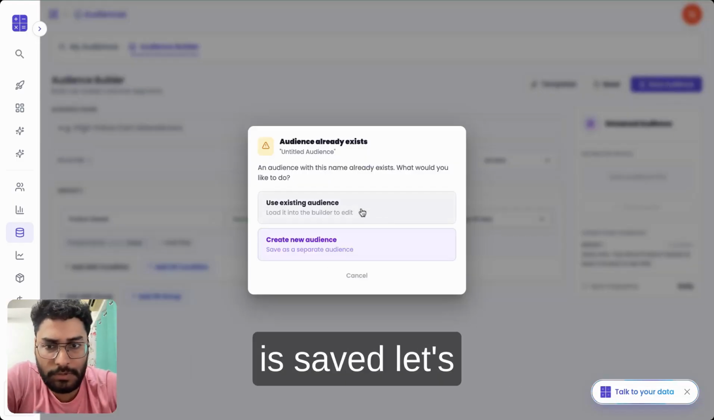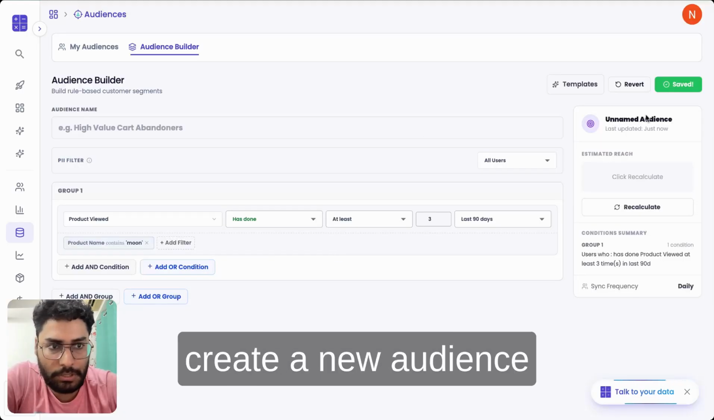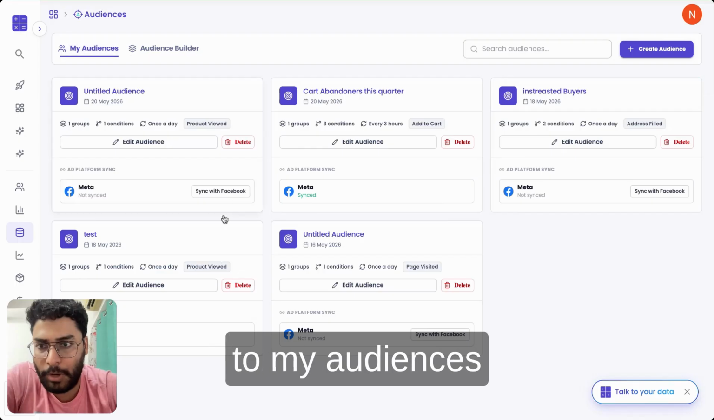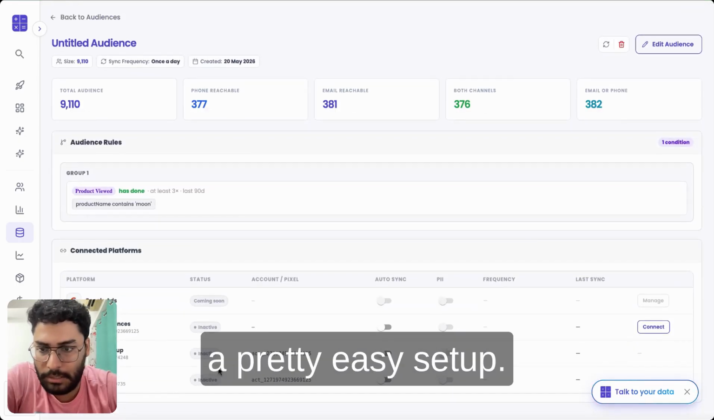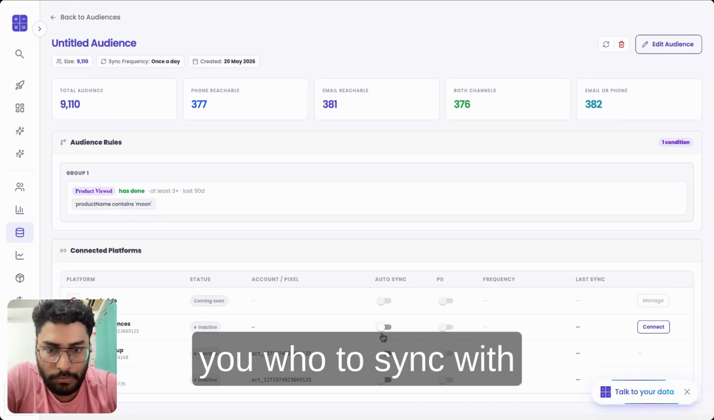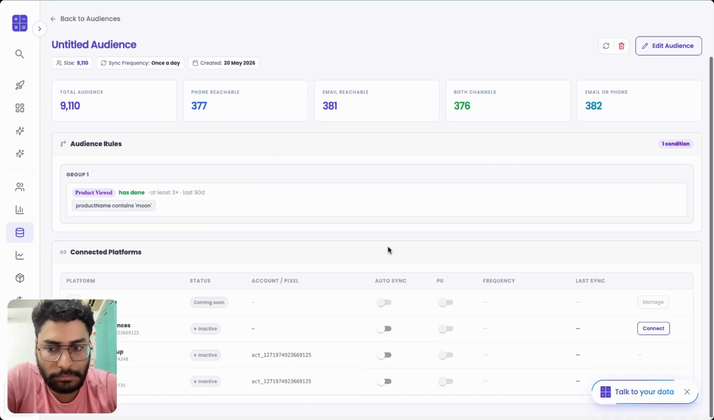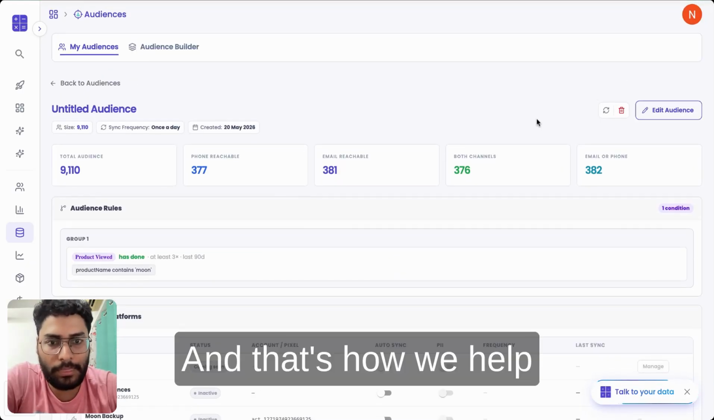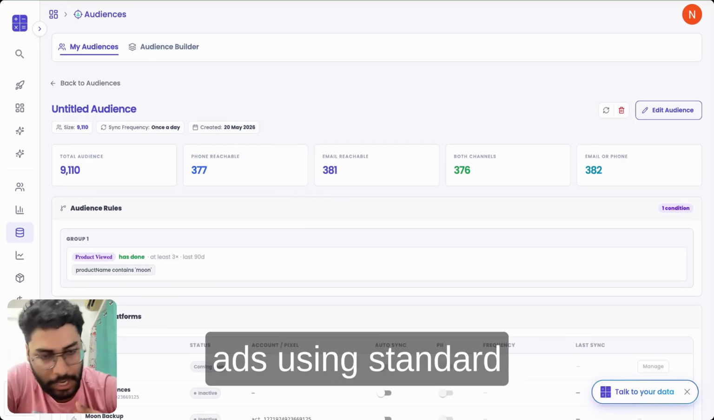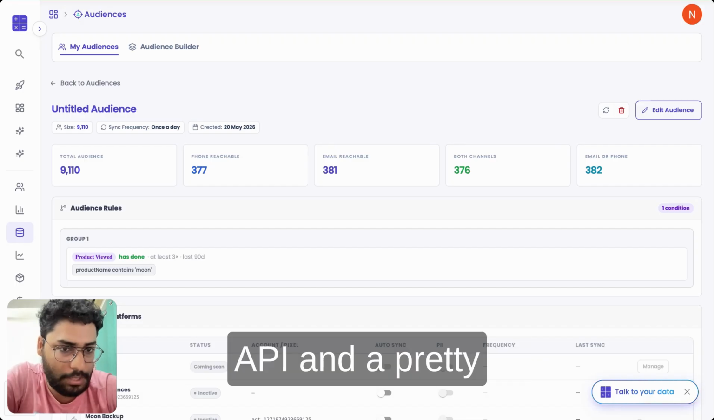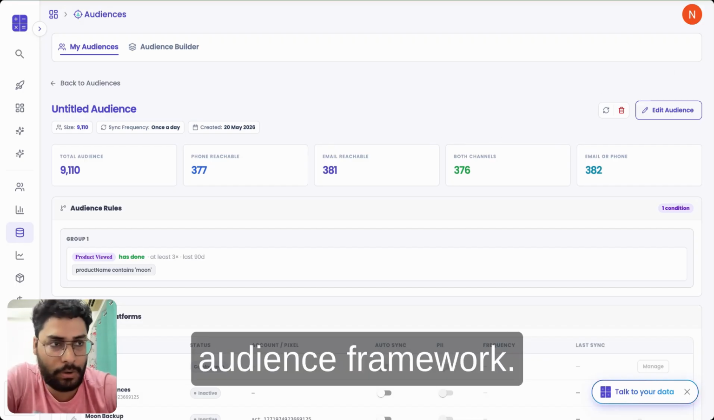Once this audience is saved, let's create a new audience. Then I can go back to my audiences and sync this with Meta. And it's a pretty easy setup. It will just ask you who to sync with, and you're done. And that's how we help brands optimize their ads using standard conversion API and enhanced conversion API and a pretty robust event-driven audience framework.